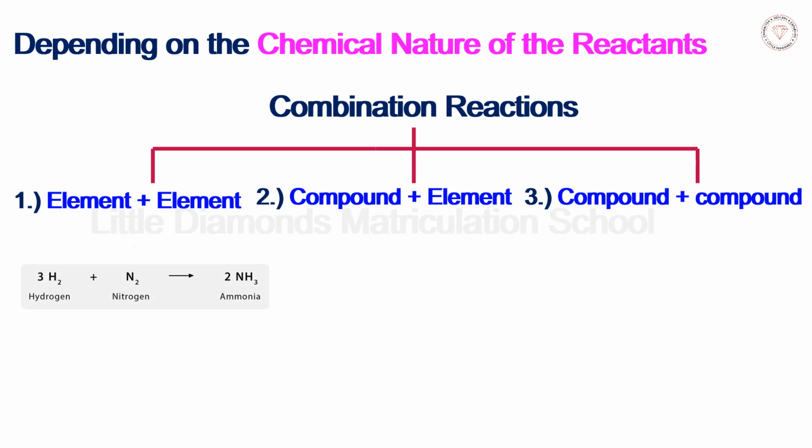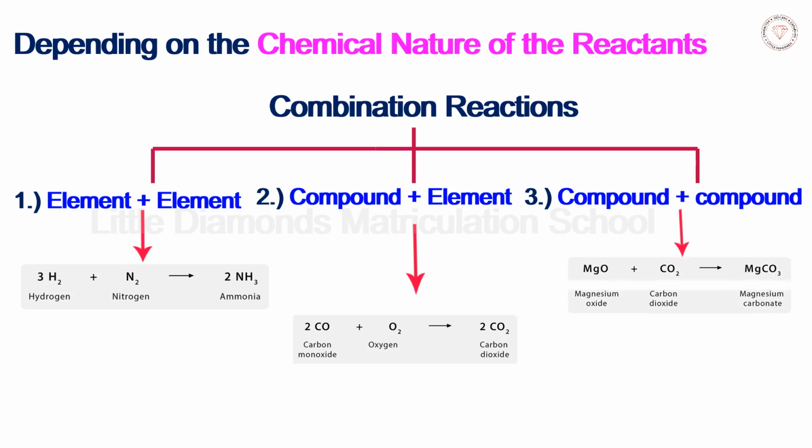The picture shows the elements hydrogen and nitrogen combining to form the compound ammonia NH3. In the second type of reaction, the compound carbon monoxide CO combines with the element oxygen O2 to form a new compound carbon dioxide CO2.